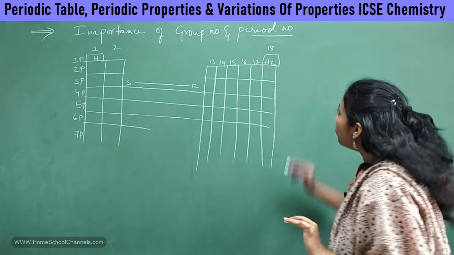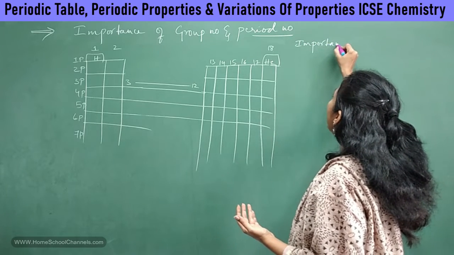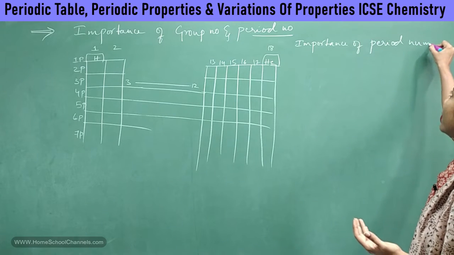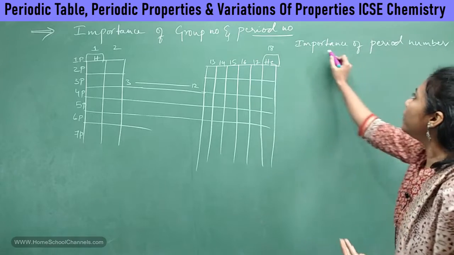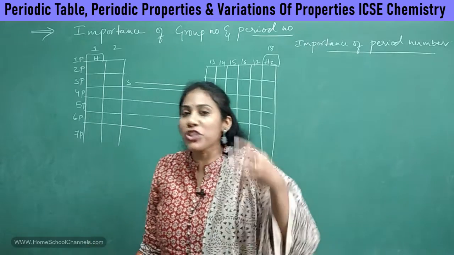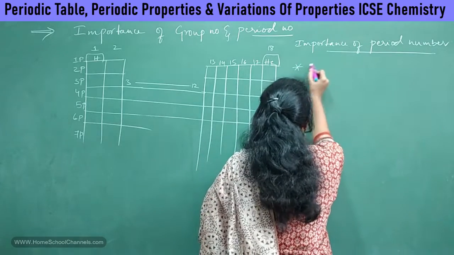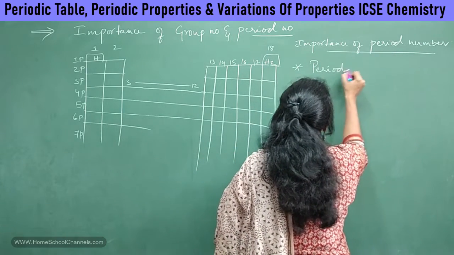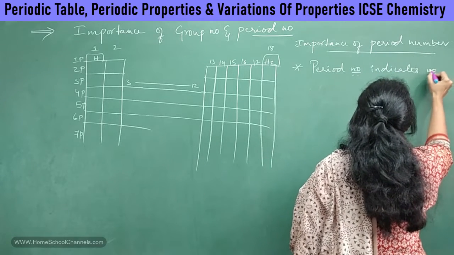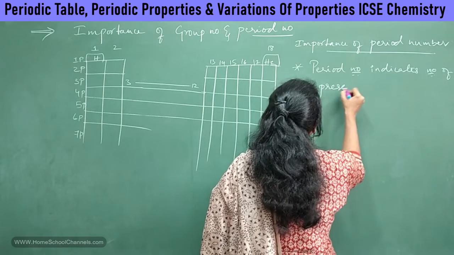Fine. And now let us talk about the importance of period number. This is really very important, right? One must understand the meaning of this. Period number will tell you the number of shells present in a particular element. So what I can write here is: period number indicates number of shells present in an element, right?